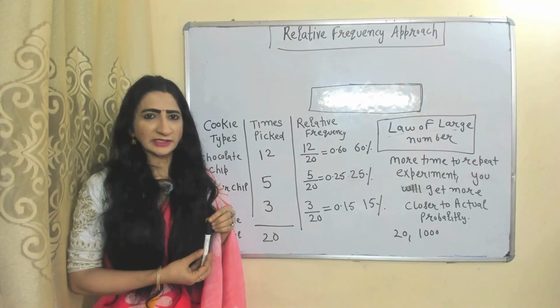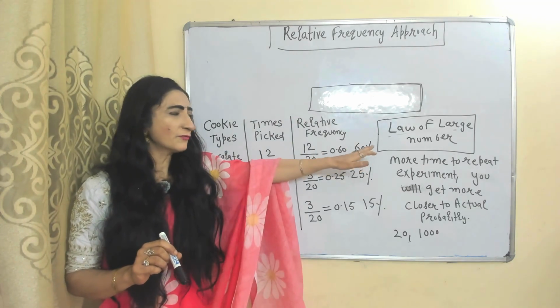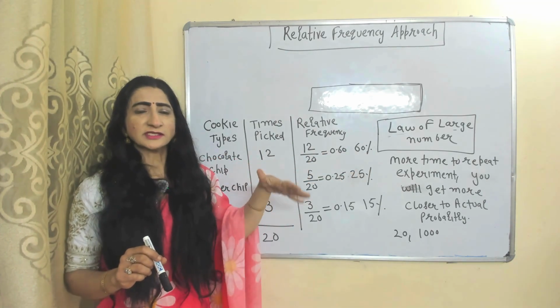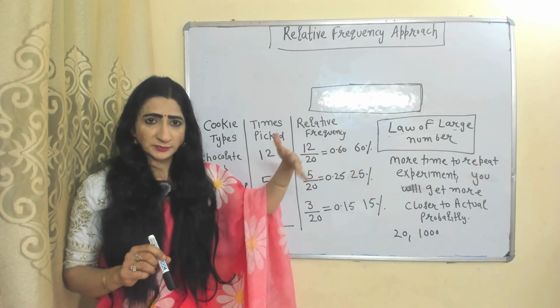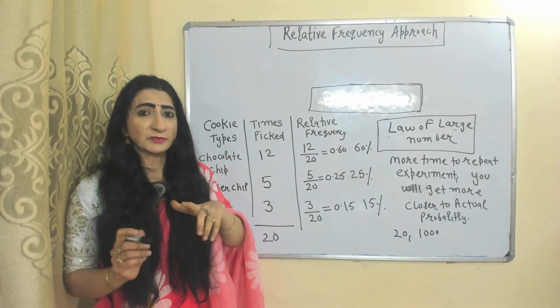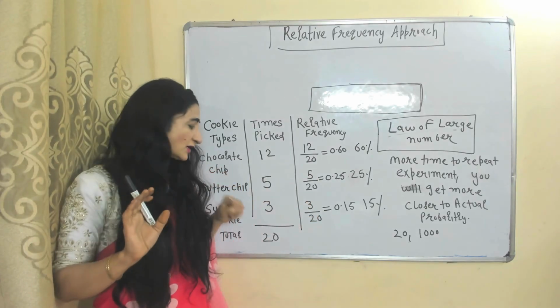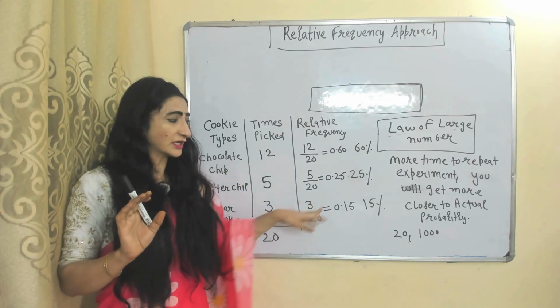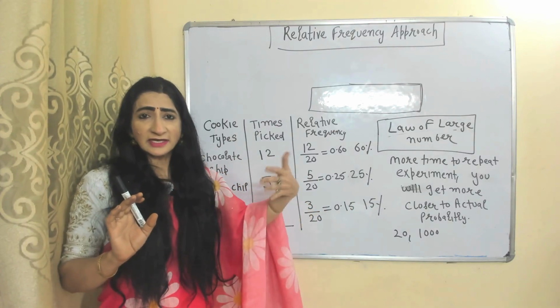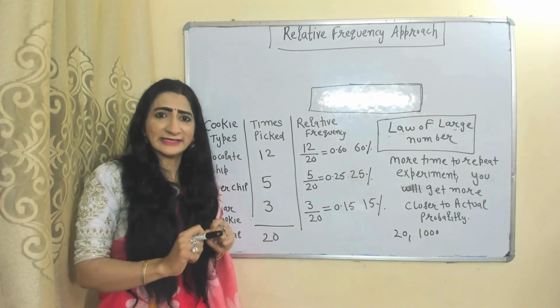One most important thing you need to remember about the relative frequency approach: the law of large numbers. That means if you increase the number of your experiments, then it is possible you get closer to the actual probability. For example, instead of 20 trials, if you take 1000 trials, then it is possible you get closer to the actual probability or actual data.